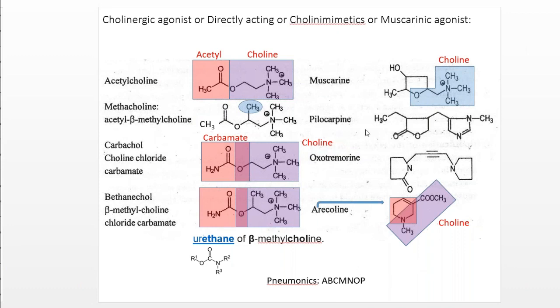If you want to remember the structure of these drugs, acetylcholine is very simple, and you should always remember this structure. Before going to the structure, you should be aware of choline.